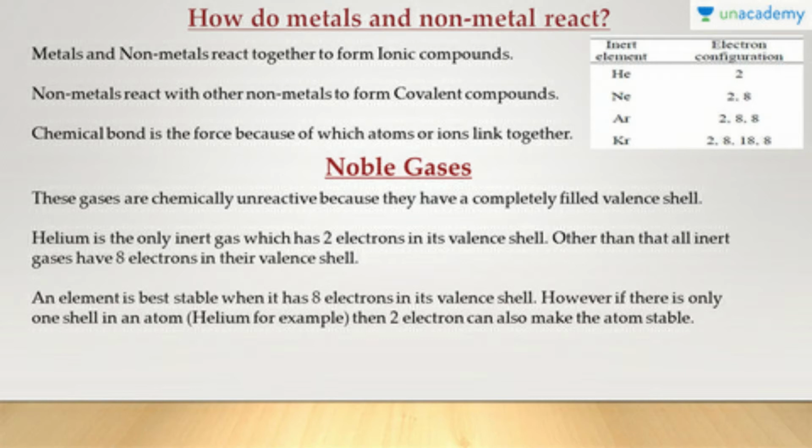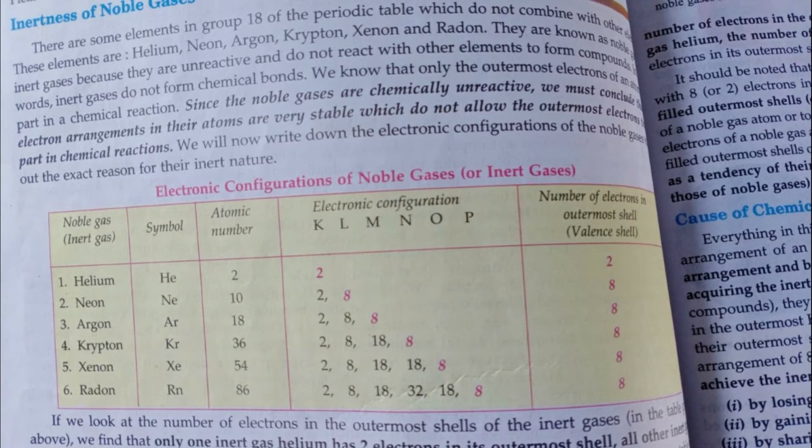See helium. Helium has 2 electrons in the K shell. That means in its outermost shell only 2 are there. So it does not lose or gain electrons. Neon. Its atomic number is 10. It has 1s2, 2s2, 2p6, that is 2, 8 electrons. So therefore its outermost electrons are 8. Likewise, argon, krypton, xenon and radon.